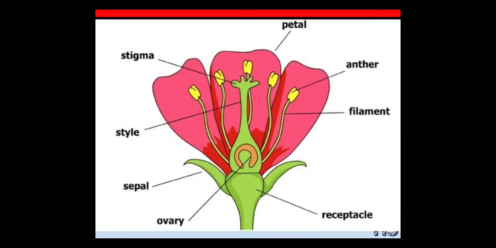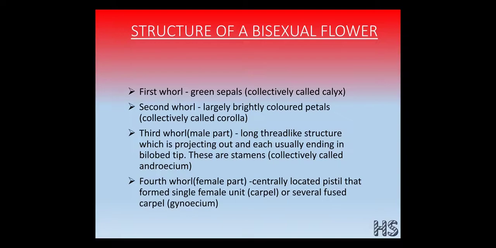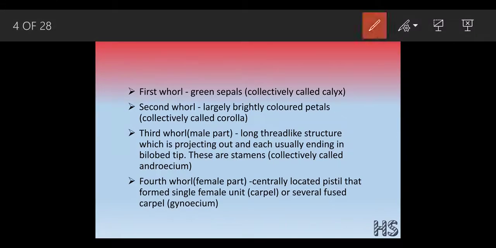See, the structure of a bisexual flower. The word bisexual means, the word bi means two, two sex. A flower can be male and female both. That means bisexual in nature.